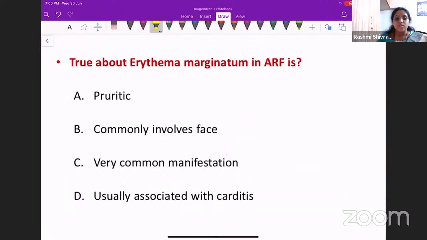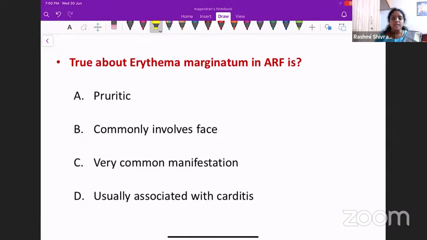Which is the finding which is true about erythema marginatum in acute rheumatic fever? A, is it pruritic? B, does it commonly involve the face? C, is it a very common manifestation? D, usually associated with carditis. So which do you think is true about erythema marginatum?